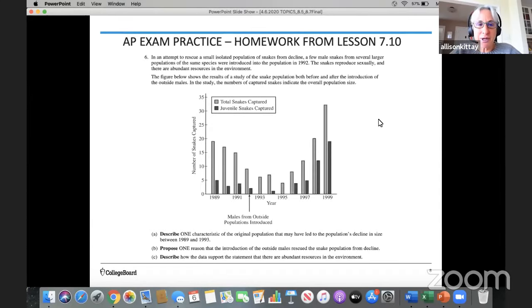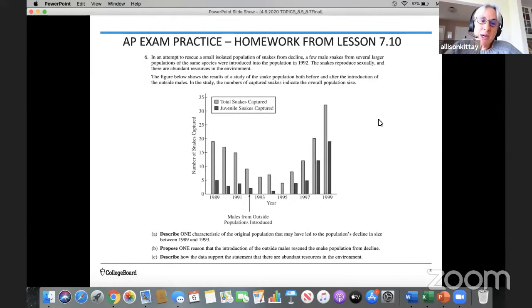So if you have it, bring it, get it out. If you don't have it, grab your pencil and paper and try to answer this as we move through this FRQ. So let's read the question together, and then we'll take a look at that visual representation of data, and then we'll look at our task verbs, what we were asked to do with this question.